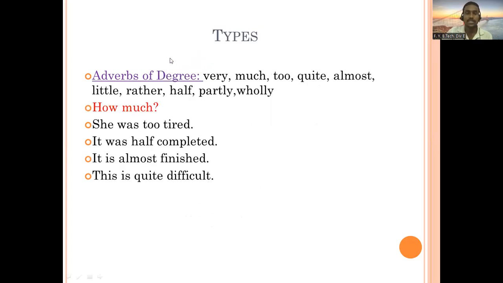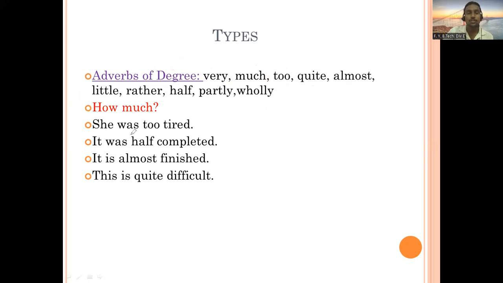Here we have adverbs of degree. They talk about the extent, proportion, to what degree something is or an action is done. So for that, people use adverbs of degree. They talk about how much. Here people can say examples like very much. Very much can be used together. I'm very much happy. Others are too, quite, almost, little, rather, half, partly, wholly, completely. So these will be adverbs of degree.